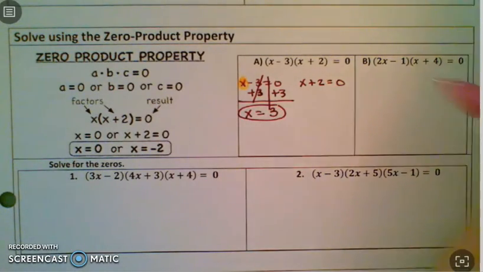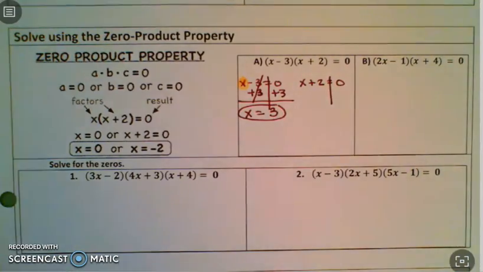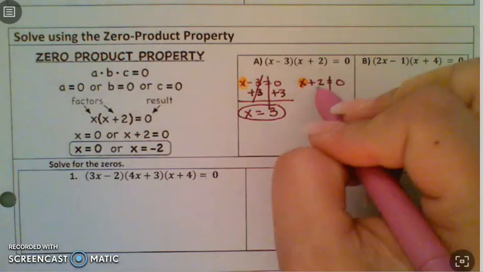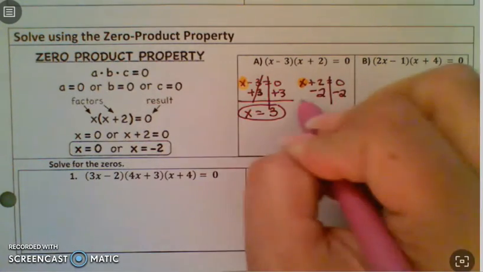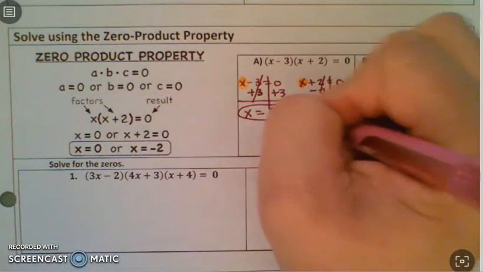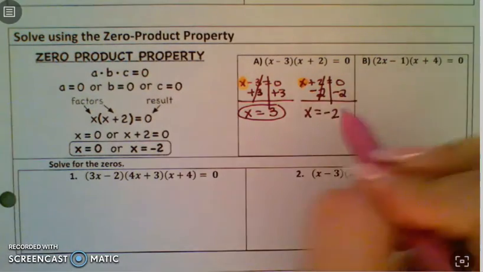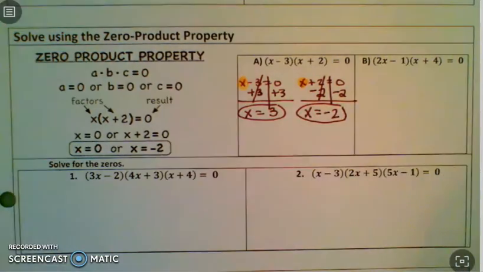Okay, let's do the same thing for the x plus 2 equals 0. Again, I need x by itself, so I have to subtract 2 from both sides. 2 minus 2 cancels out, so you're left with an x on the left, and 0 minus 2 is a negative 2. Let's look back at the original.